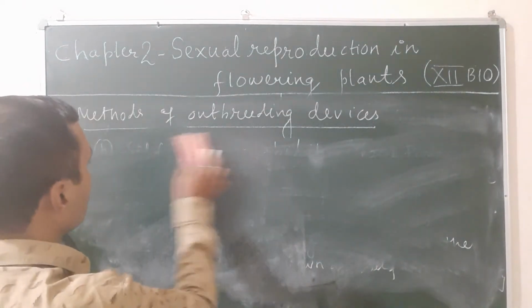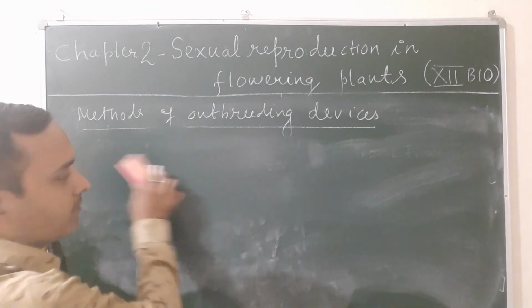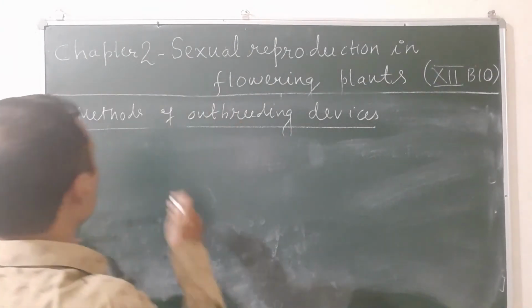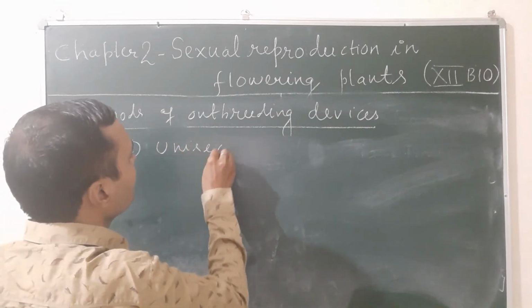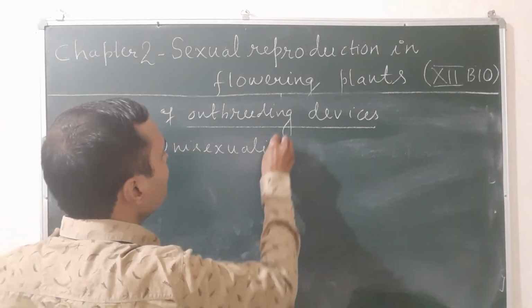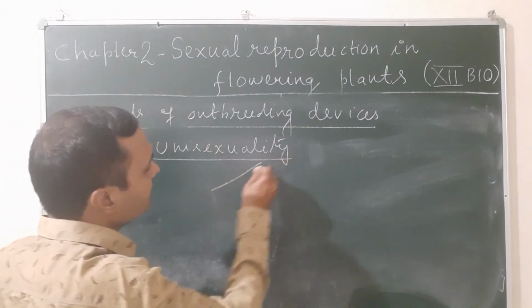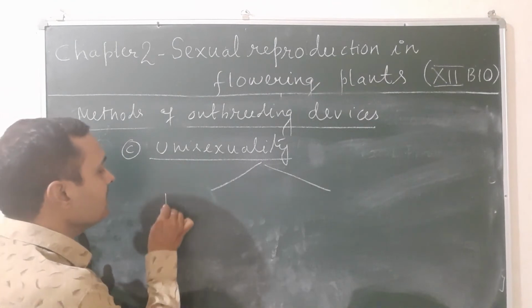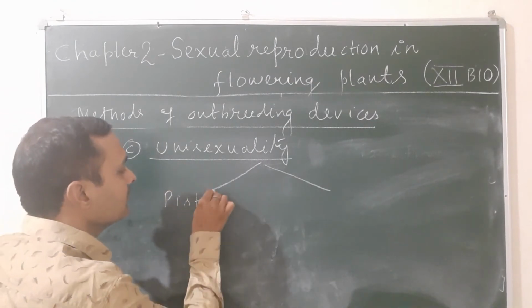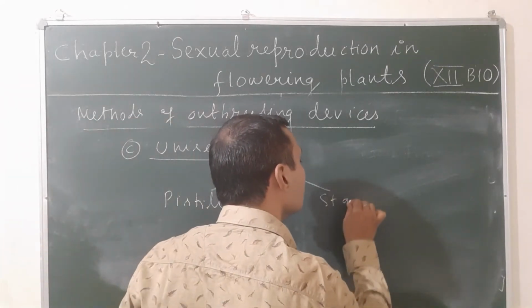When the flower is unisexual, it always promotes cross pollination and never promotes self pollination. You know well. Third one, unisexuality. There are two types of unisexual flowers. The first one is the pistillate flower, which you know from chapter 1, and the staminate flower.